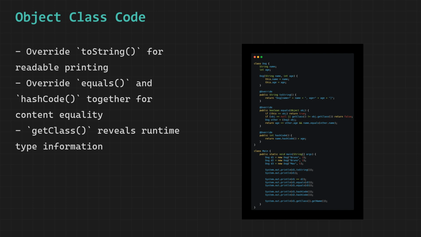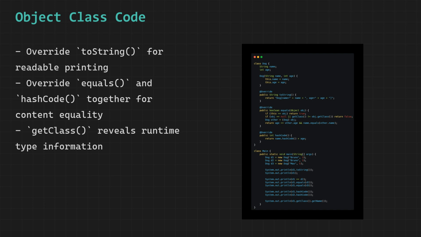When we print the hashCode of d1 and d2, both print the same number. This is required by Java's contract. Since d1 and d2 are considered equal by our equals method, their hashCode values must also be equal. Our implementation adds the hashCode of name to the value of age, which produces the same result for both objects since they have identical data. When we call getClass().getName() on d1, it returns the actual runtime class name as a string, which is Dog. This confirms the real type of the object at runtime.